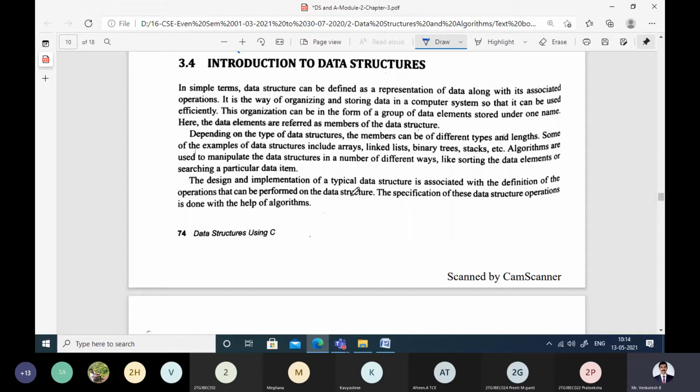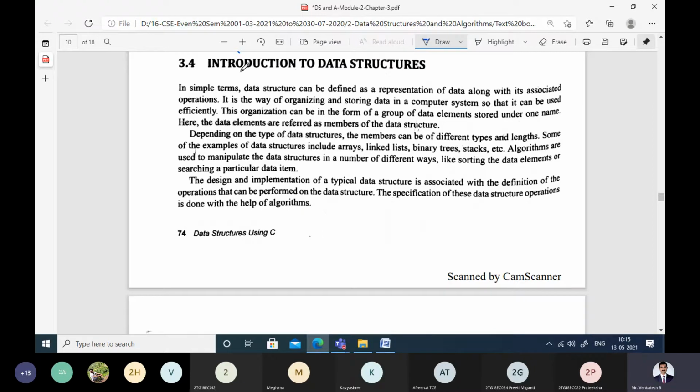Instead of having physical files, if you go for maintaining logical files, if you store the data using a logical representation, then it will be easy for us to process and access the data efficiently. So that is why we go for data structures.